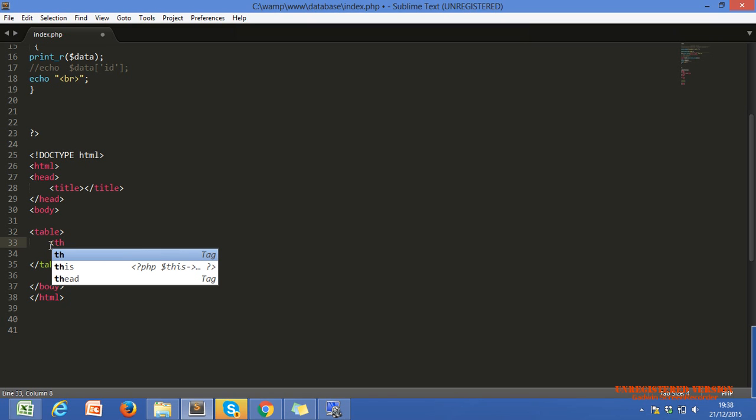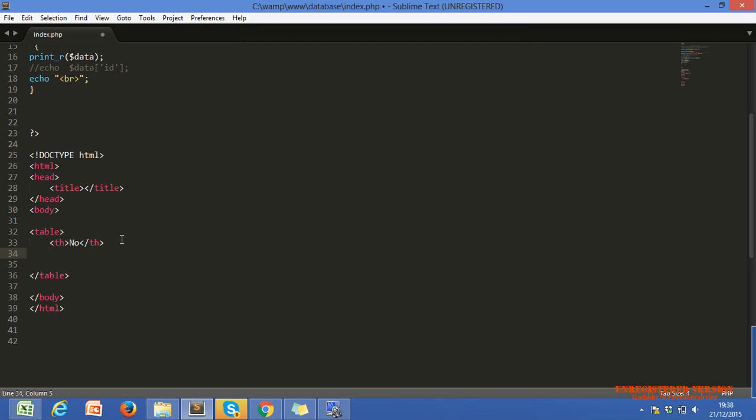Th stands for table heading. The first heading is number, and for the other th, the second heading, let's say name. Now this is our table heading.